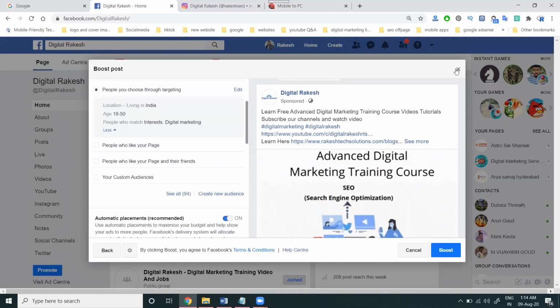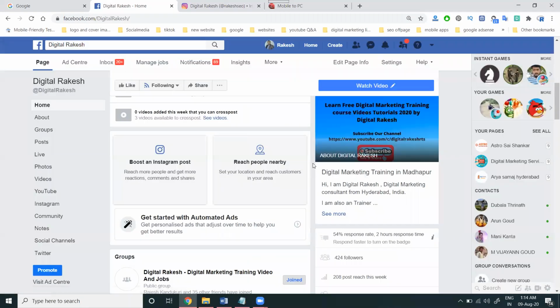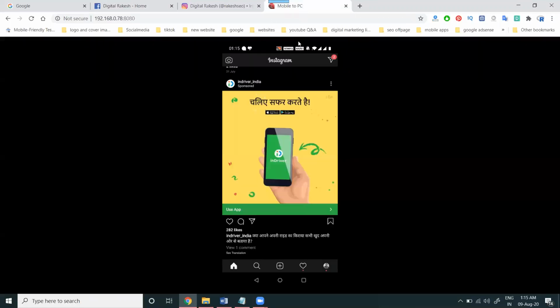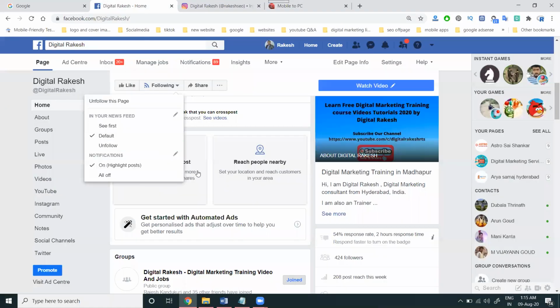When you're promoting along with Facebook and Instagram with the button option, the button will be shown to users. So which is better? If your Instagram is connected to your Facebook page, it shows the button. If you're not connecting your Facebook page, no button is shown to users. Only the ad will be shown to the customer like this.